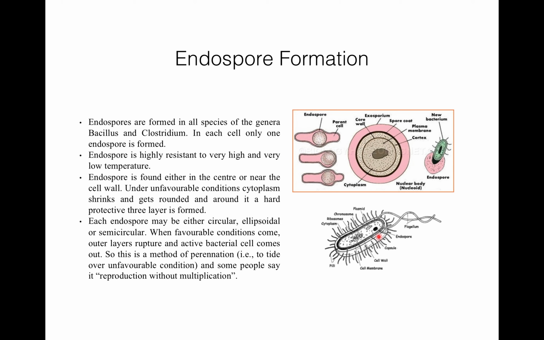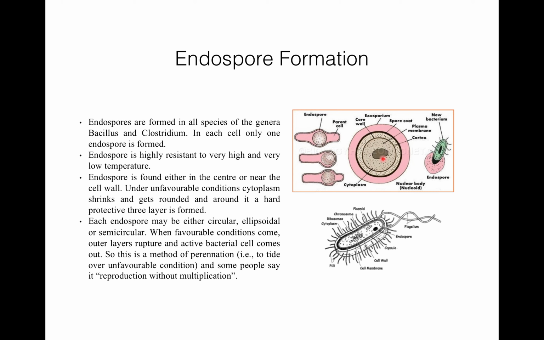When there is an unfavorable condition, the cytoplasm shrinks and gets rounded, and around it a hard protective layer is formed. So this is a parent cell, and then you can see the endospore here. Each endospore may be circular, ellipsoidal, or semicircular.